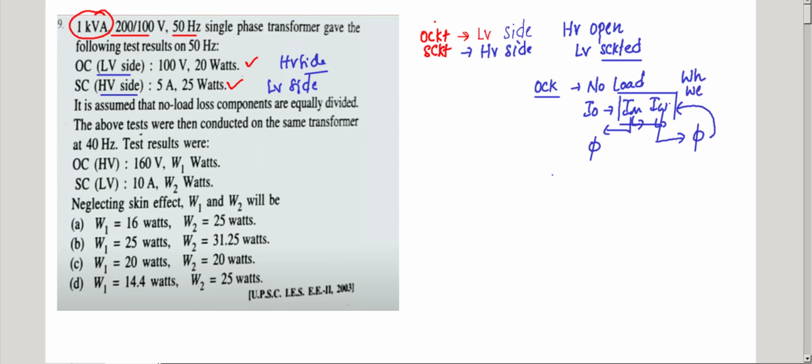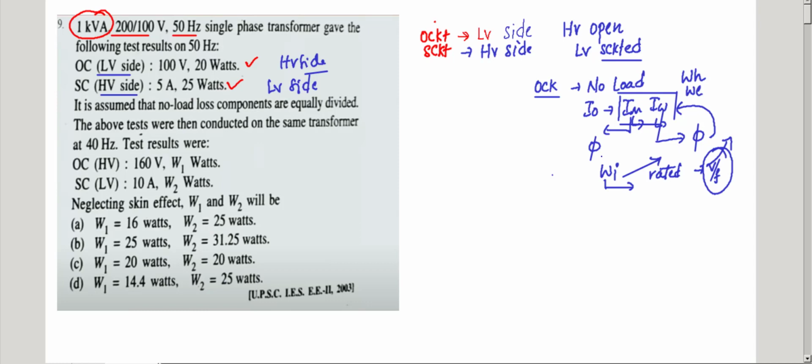So from this, iron losses depend upon the flux. Iron losses depend upon the rated flux. What is the rated flux? Under no load condition, the flux in the transformer core is the rated flux. So iron loss depends upon the rated flux. Flux depends upon the voltage by frequency ratio, so indirectly iron loss depends upon the rated voltage.